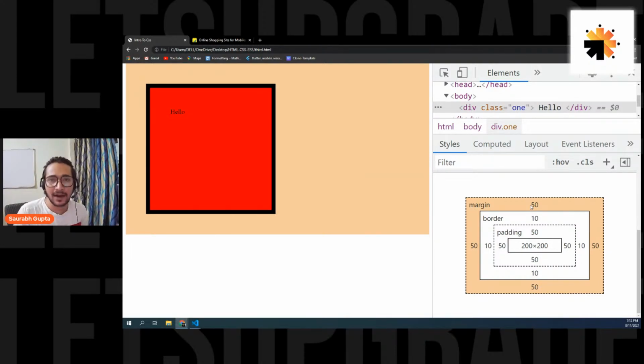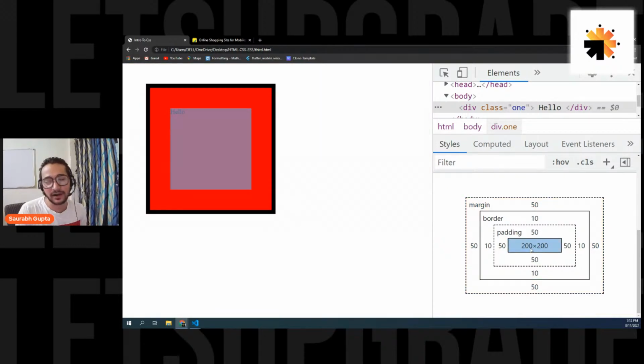Yes, total height, if you count the fake sizes, the total height includes margin. But if you only count the real height, it's still 200. Is that clear? So basically, if I ask you for the total height including the fake sizes, you have to calculate the border, the padding, and the margin. But if I ask you for the real height, you only have to calculate the real height.